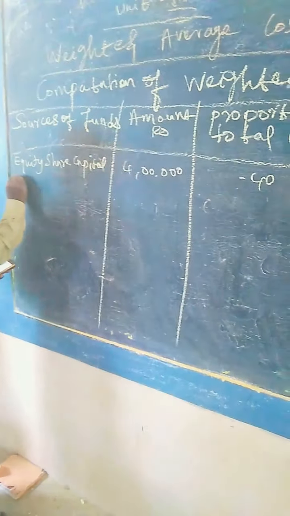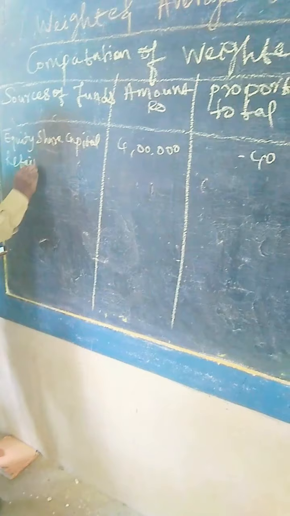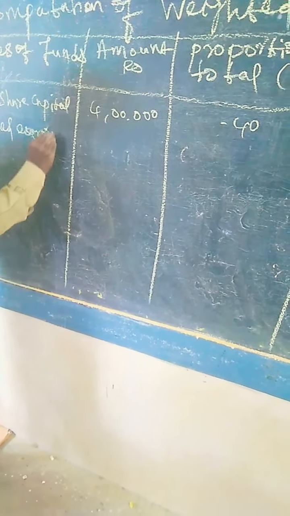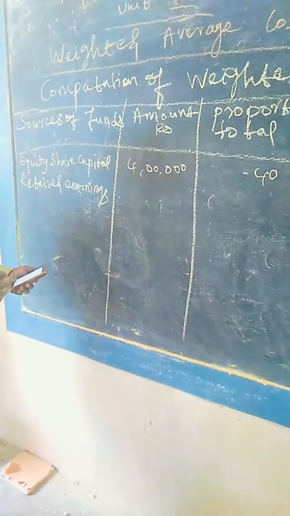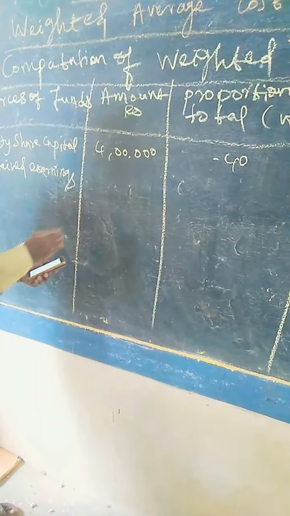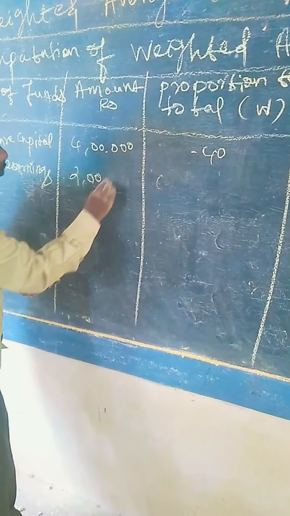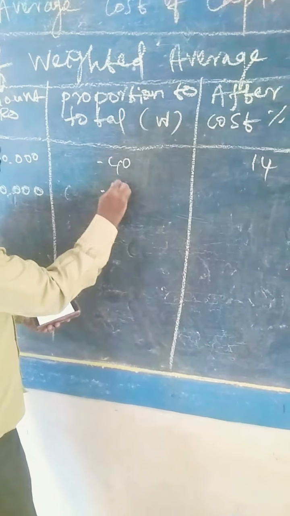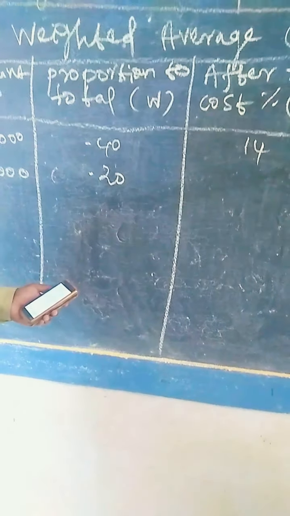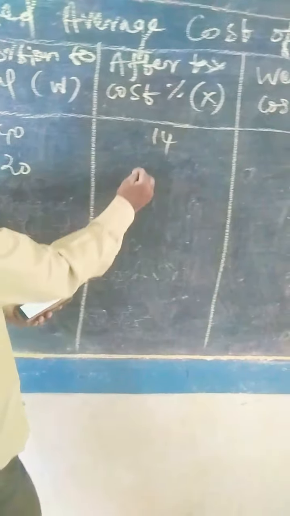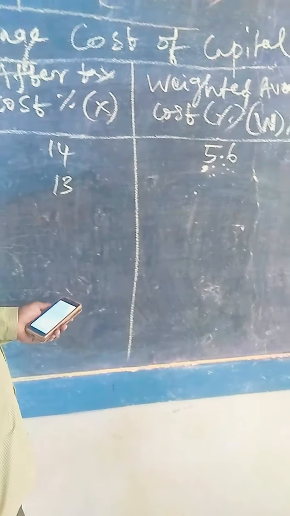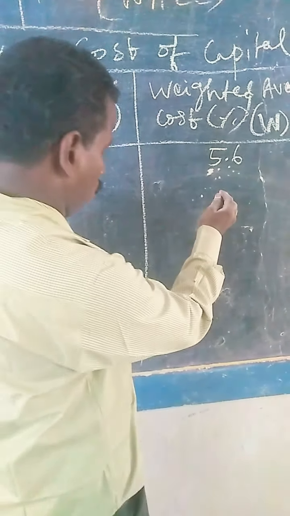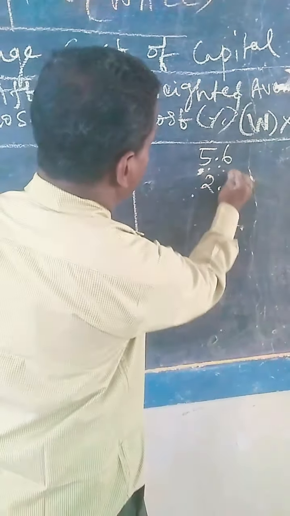The next, retained earnings, amount is rupees 2 lakhs. Proportion to total 0.20. This is given in the problem, 13% after-tax cost. The weighted average cost is 2.6.